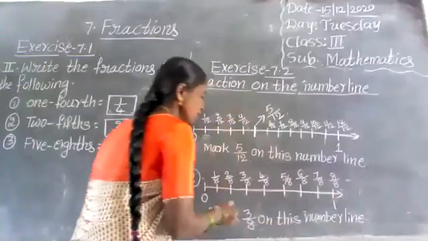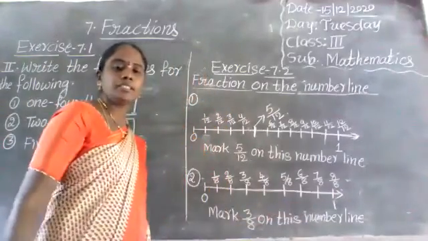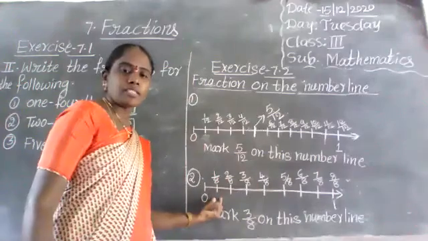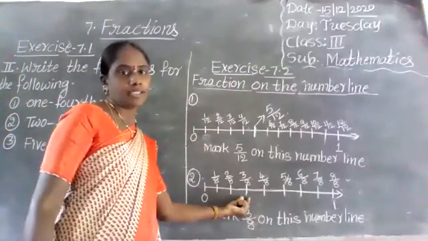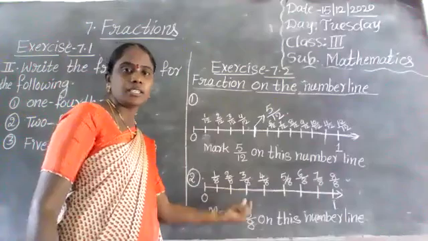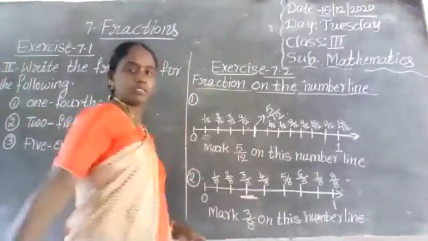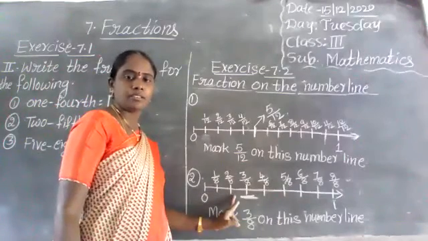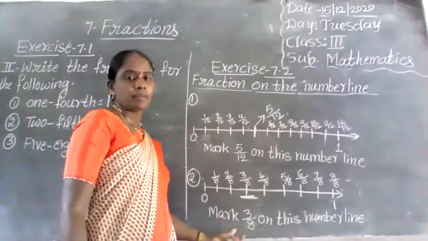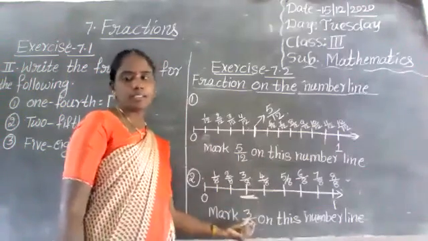So, where is the 3 by 8 on this number line? See once here. 1 by 8, 2 by 8. This is 3 by 8. Okay? This is 3 by 8. Show on number line the fractional number. Which fractional number? 3 by 8 fractional number. Third one is 3 by 8.